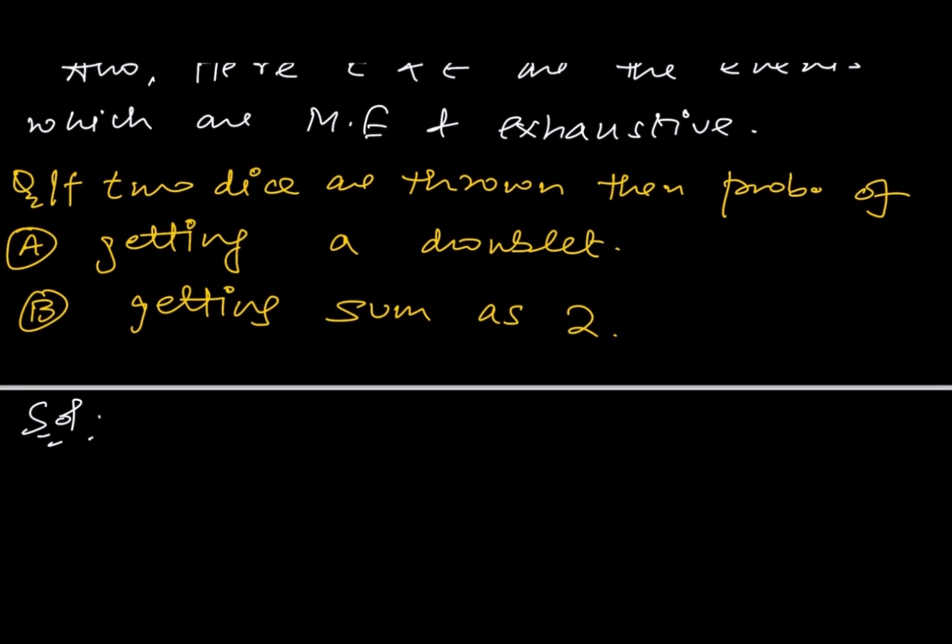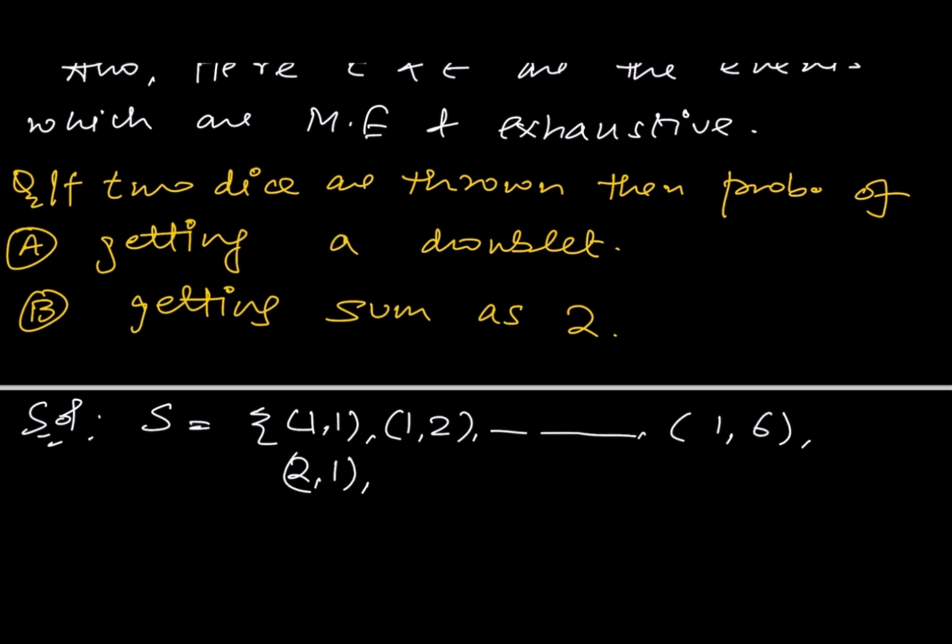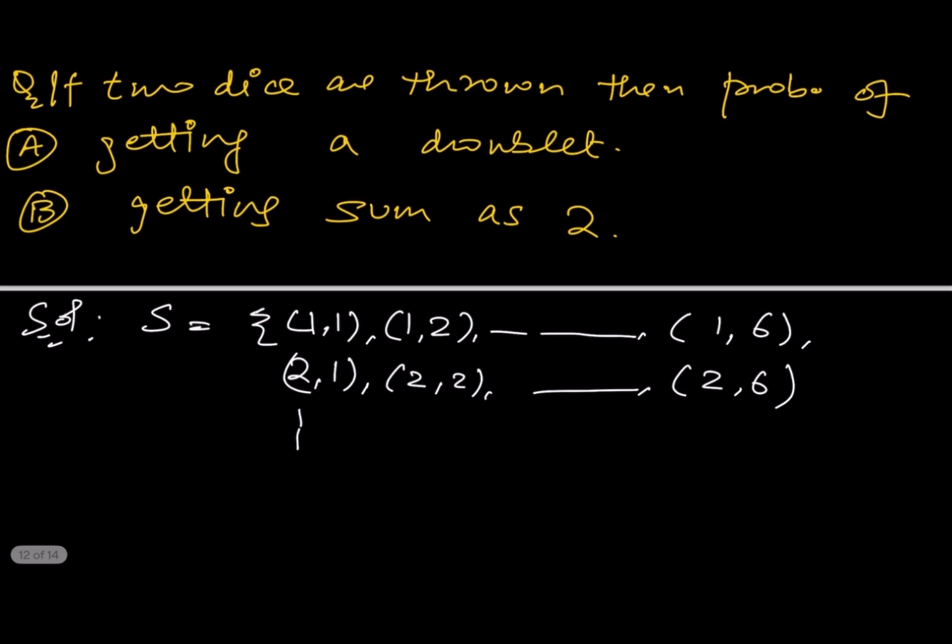For this, the sample space would be 1 1, 1 2, and so on up to 1 6, 2 1, 2 2, and so on up to 2 6, and so on up to 6 1, 6 2, and so on up to 6 6.